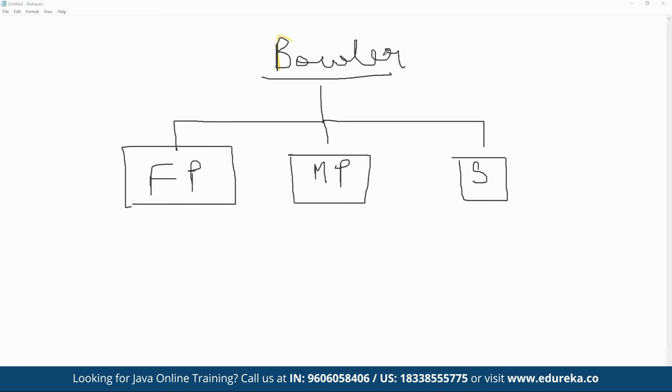Now the bowler class has a bowling method where all the child classes are inheriting this method. We may have a method defined here as a bowling method. We may have a method defined by the name of bowling.